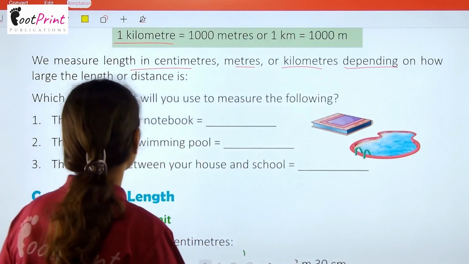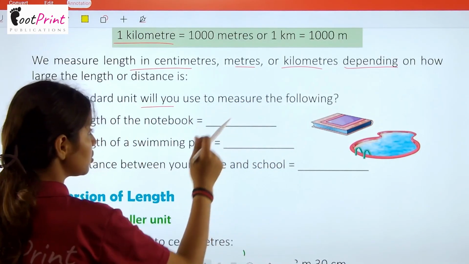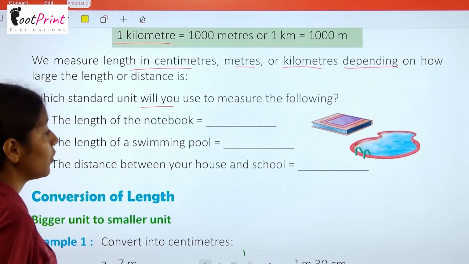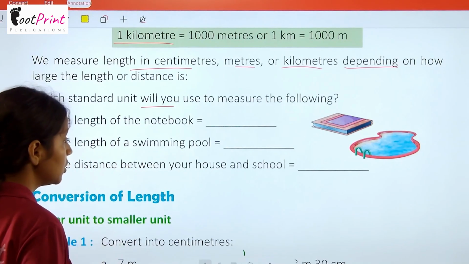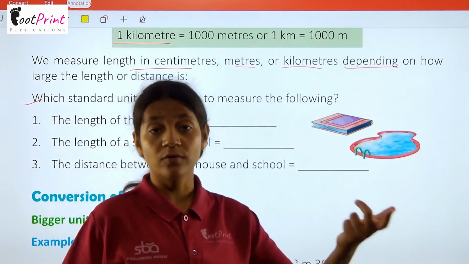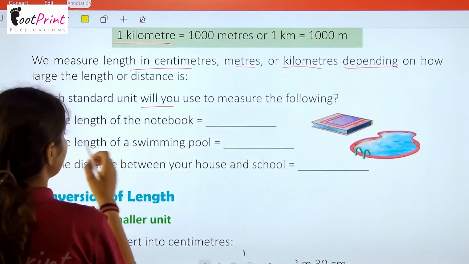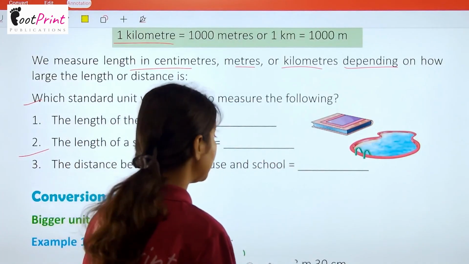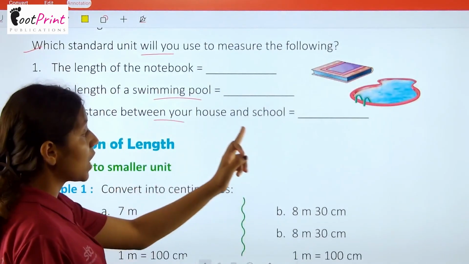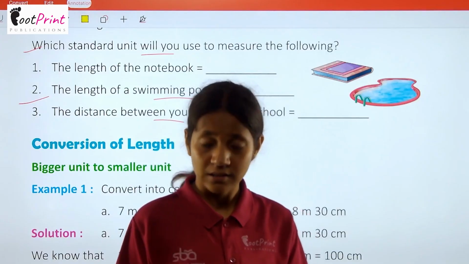Okay. Now which standard unit will you use to measure the following? The length of your notebook. So to measure the length of a notebook we can use our scale. Now the length of a swimming pool we can measure in meters, and the distance between your house and school can be measured in kilometers.